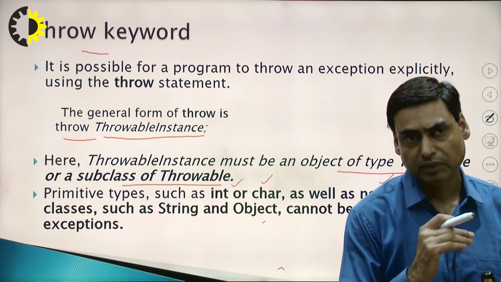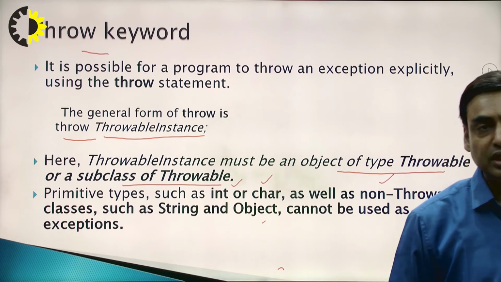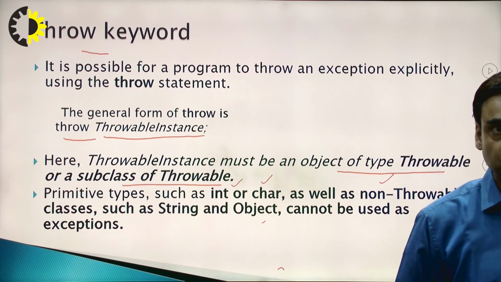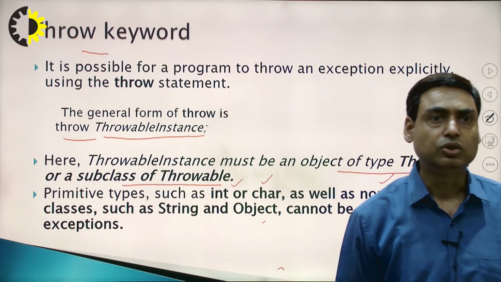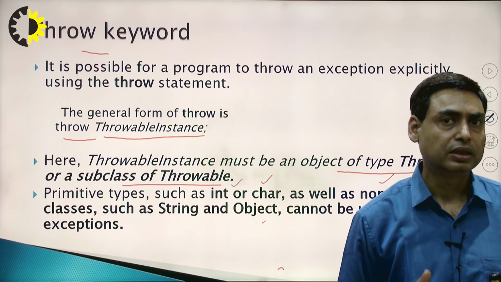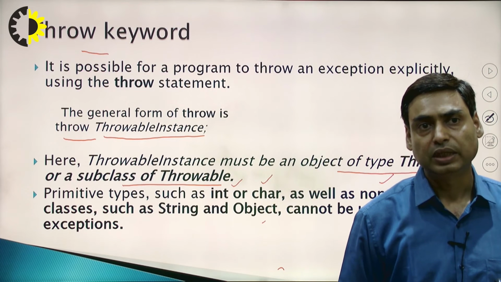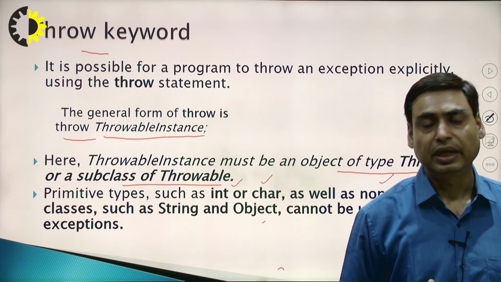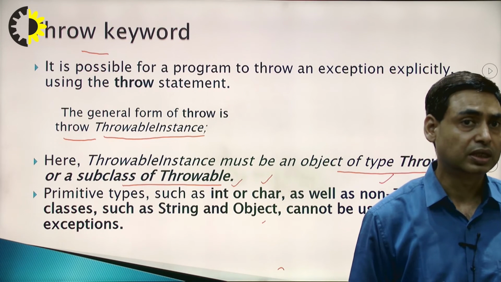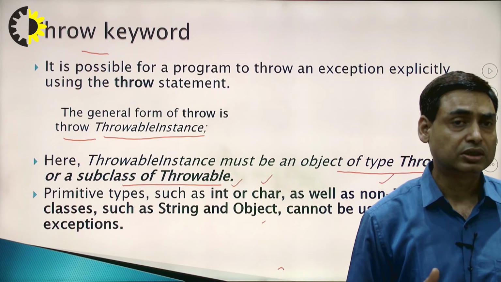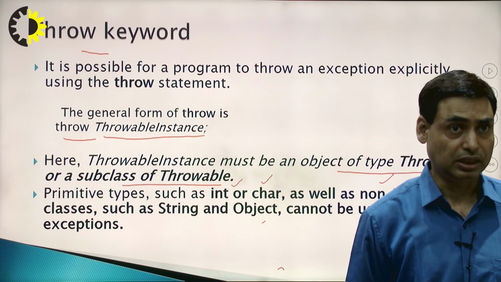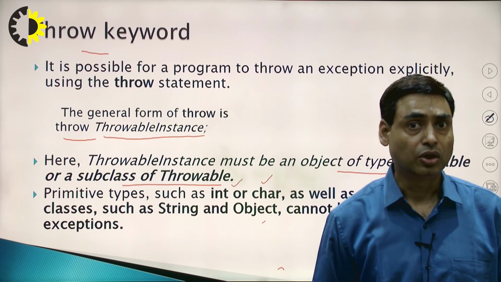So whenever you generate the exception with the help of programming, you will use only subclasses of Throwable, not primitive types or non-throwable classes.